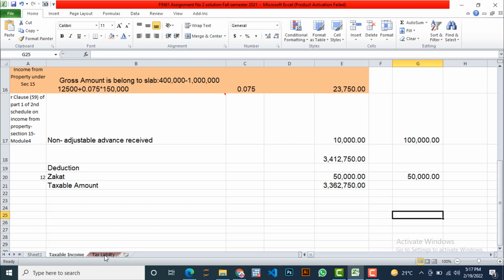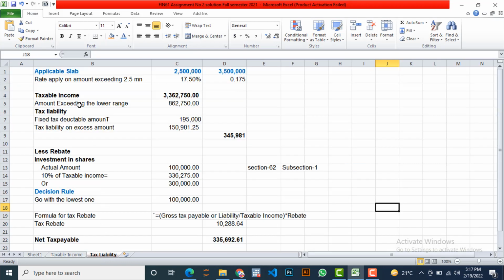And further there is one item, investment in the shares of a company listed in the stock market, the public listed in the stock market. So the applicable slab that we are going to use for this income is taxable income of 2.5 million to 3.5 million, because our calculated taxable income belongs to this slab. So the rate applied on the amount exceeding 2.5 million is 17.50% or 0.175.